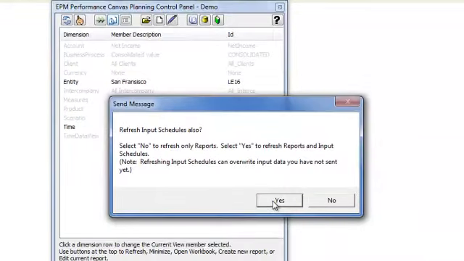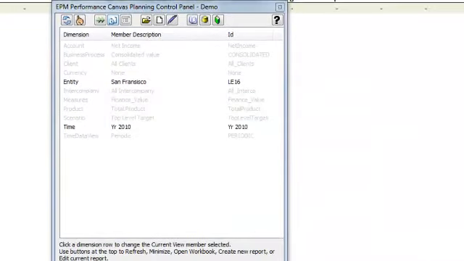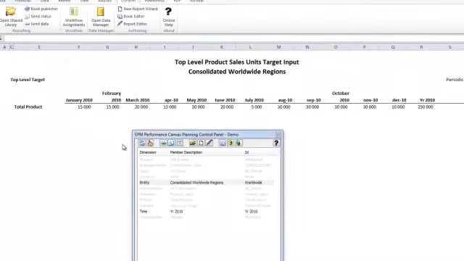Always click refresh because we want to get that new data that's been sent from the CEOs. So now we can see the top-level consolidated worldwide regions, and we see the change that was made by the CEOs. We see 20,000 and 5,000.